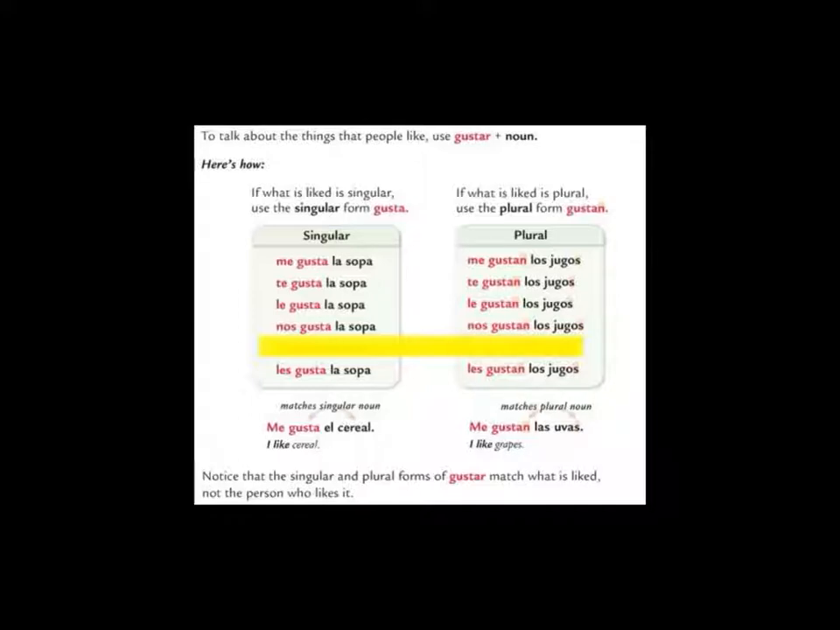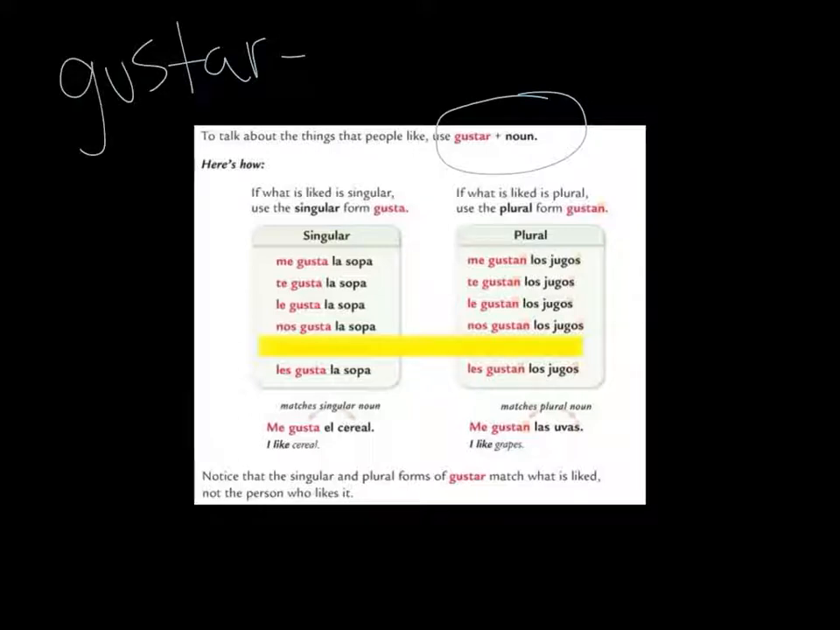To talk about things that people like, you use gustar and a noun. Please remember this. The verb gustar means to please or to like or to be liked by. So we'll just put this, to help you remember it an easy way: to please. In English we say we like something, but in Spanish you say this thing pleases whoever it pleases.